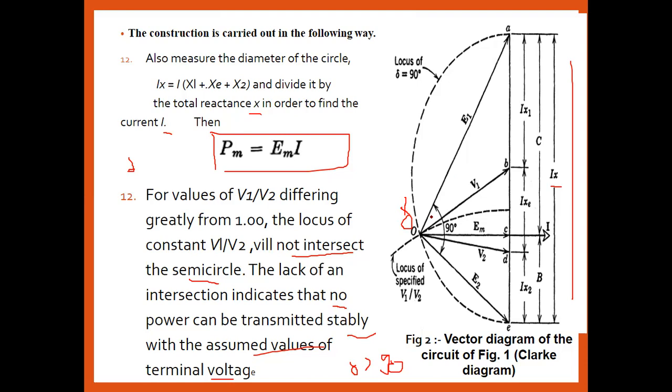Okay, so this is all about the vector diagram, that is the Clark diagram of the two machine system with series reactance. That is the case of without losses conditions. So in the upcoming next lecture, we will discuss the Clark diagram with losses. Means what? The resistance will be connected between the two machine system. So how can we calculate that semicircle, how can we calculate the steady state stability limit, or how can we calculate the maximum power that can be transferred from one machine to the second machine?